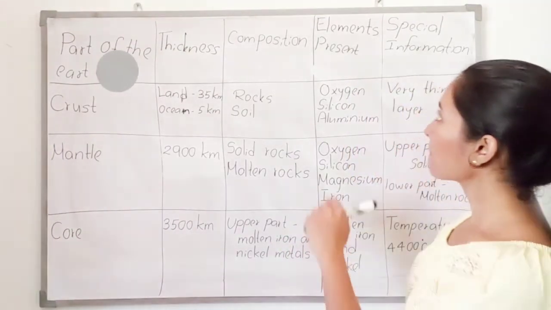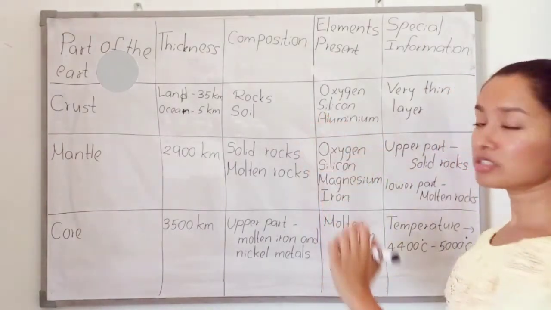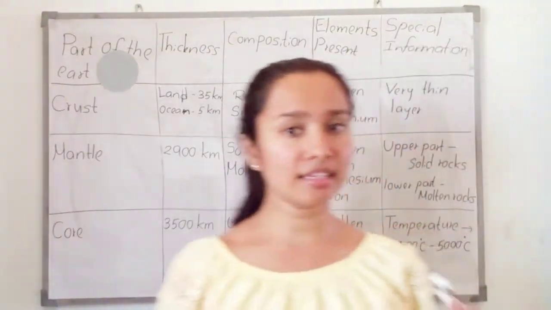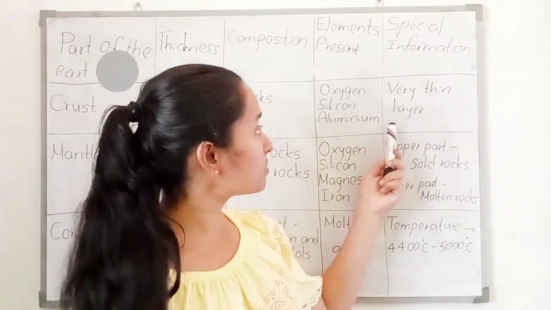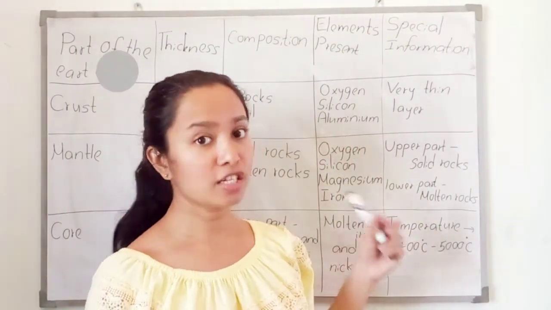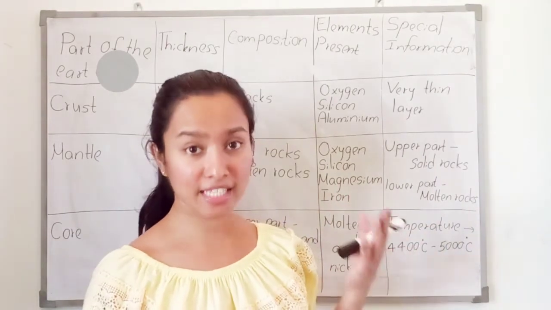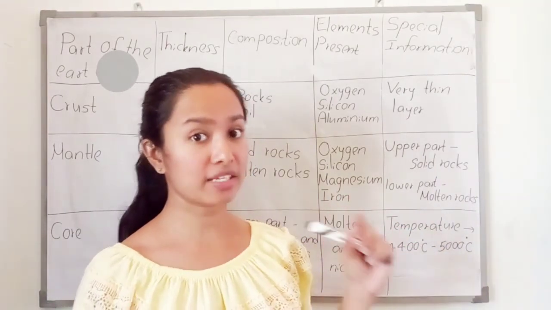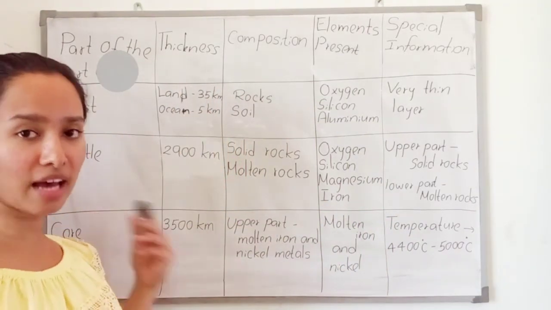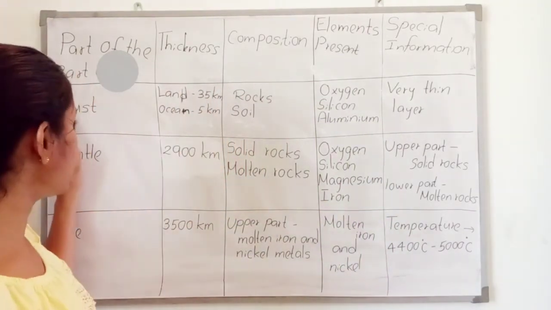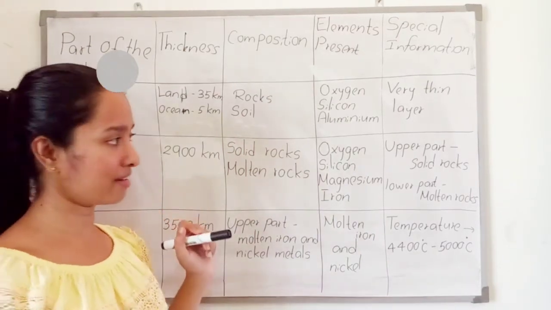And the elements present are mostly oxygen, silicon and aluminium. And what is the special information? It's a very thin layer. It is the same as an eggshell. Eggshell is very thin. So compared to our earth, the earth crust is a very thin layer.